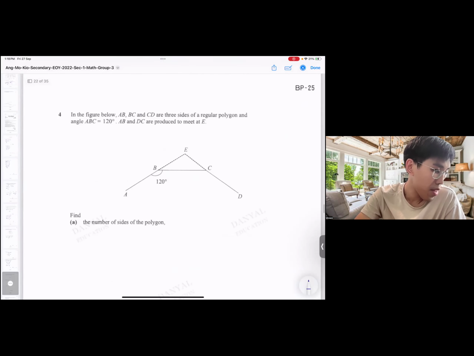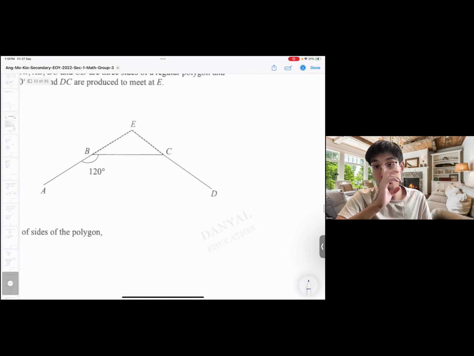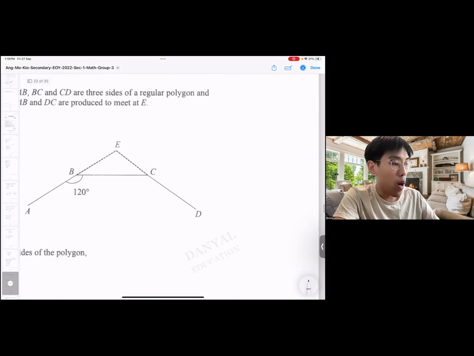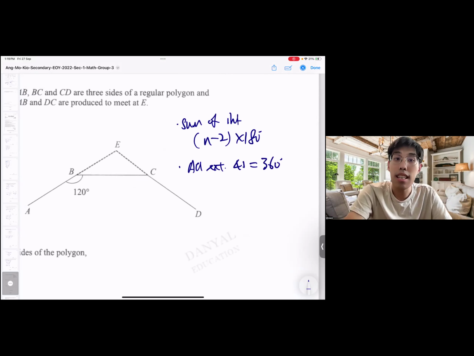Okay, next. Hey, polygons. One of my favorite topics, very fun. AB, BC, and CD are 3 sides of a regular polygon, and the angle of BC is 120. Find the number of sides. To find the number of sides, I always recommend to my students, because for polygons, you all learn 2 formulas. One is the sum of interior angles, which is n minus 2 times 180. The second property is that all exterior angles add up to 360, regardless of the number of sides. But this itself is so powerful that it can solve almost everything out there.